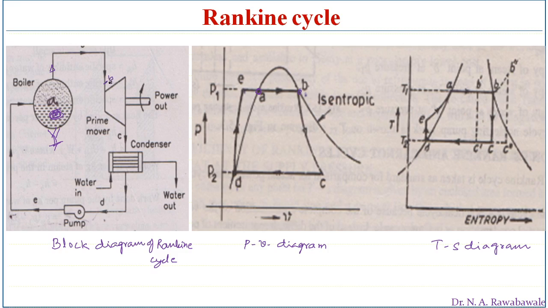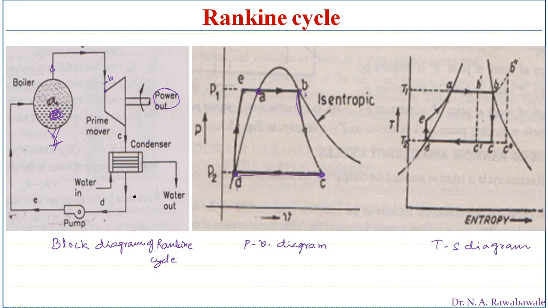At point B, steam enters the turbine, and the steam expands isentropically from B to C. Steam expanding means work is done, and we get the power output here. Power is obtained from this shaft. At the end, steam comes out of the turbine and enters the condenser. Steam condensation starts, and this condensation process goes from point C to D. In this case, the steam is completely condensed, that is, converted into liquid.